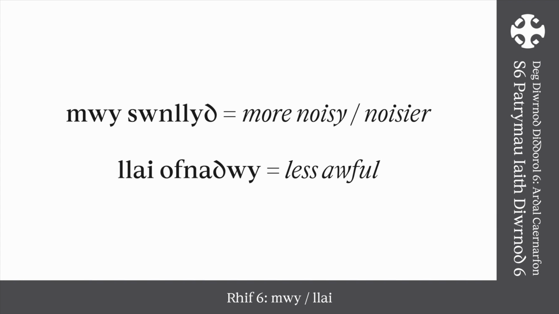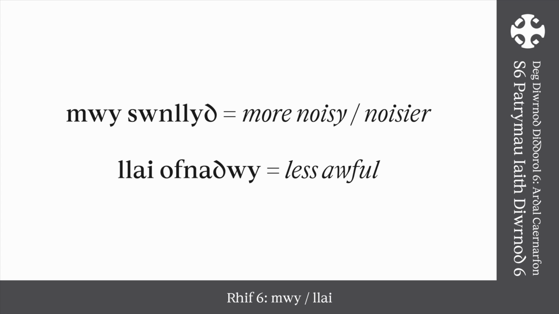In English, some words will not take the er or est endings. Think about funner, beautifulest. This is the same in Welsh. Some adjectives will not take the ach or a endings. In these cases, we can use mwy and llai instead. Mwy swnllyd, more noisy, noisier.